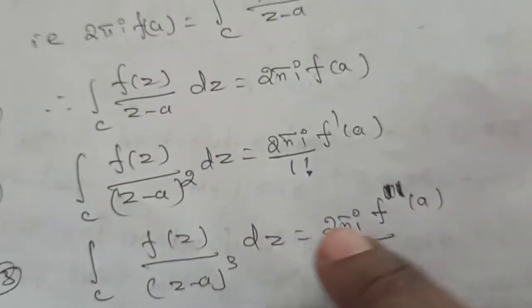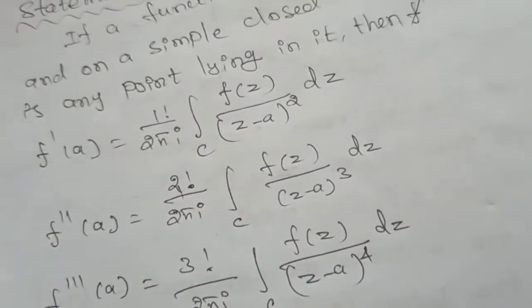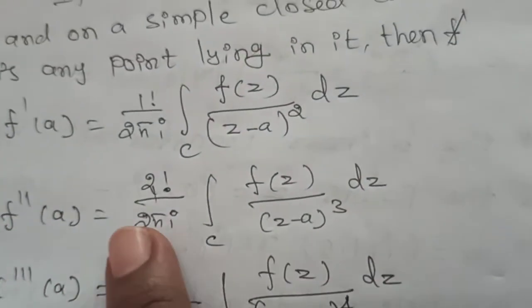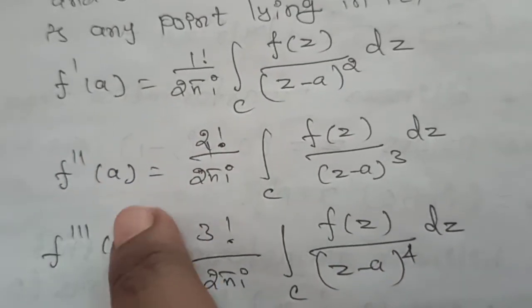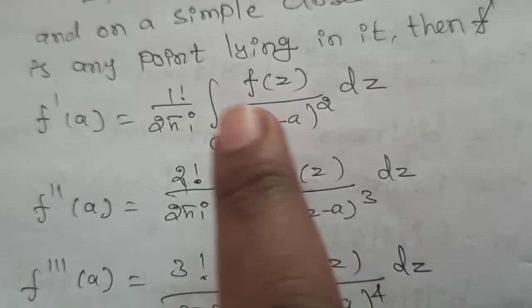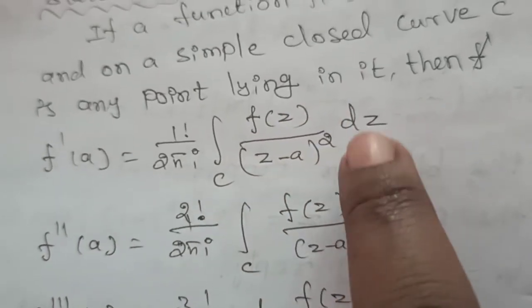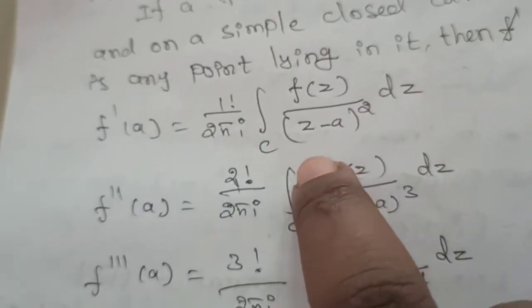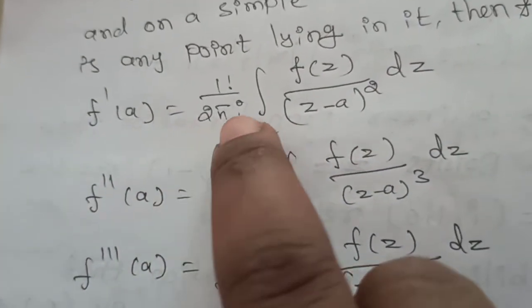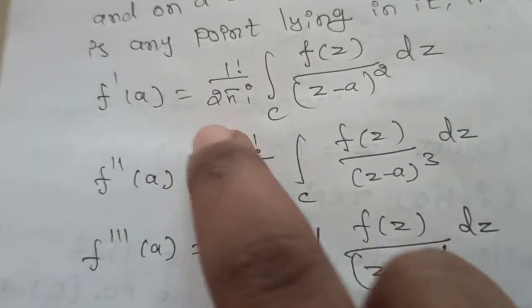You get this formula from the Cauchy integral formula for the derivatives: taking the second formula and moving the remaining value across, we get 2 pi i divided by 1 factorial into f dash of a.